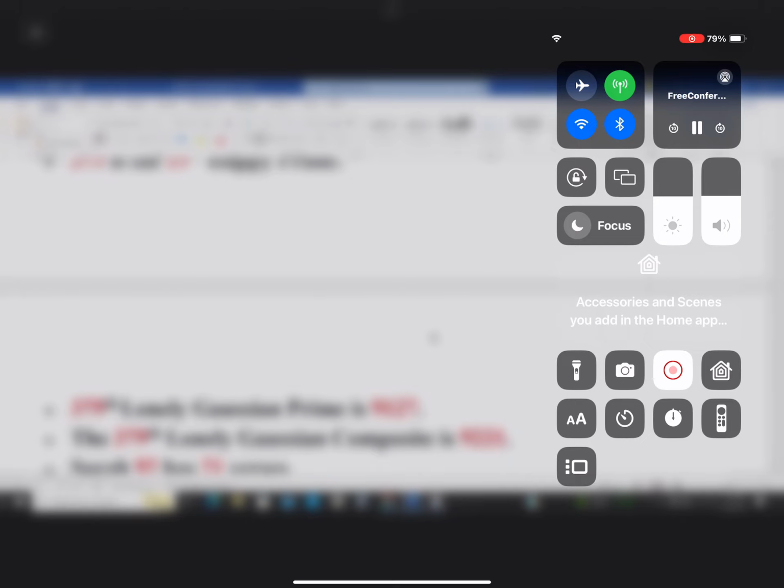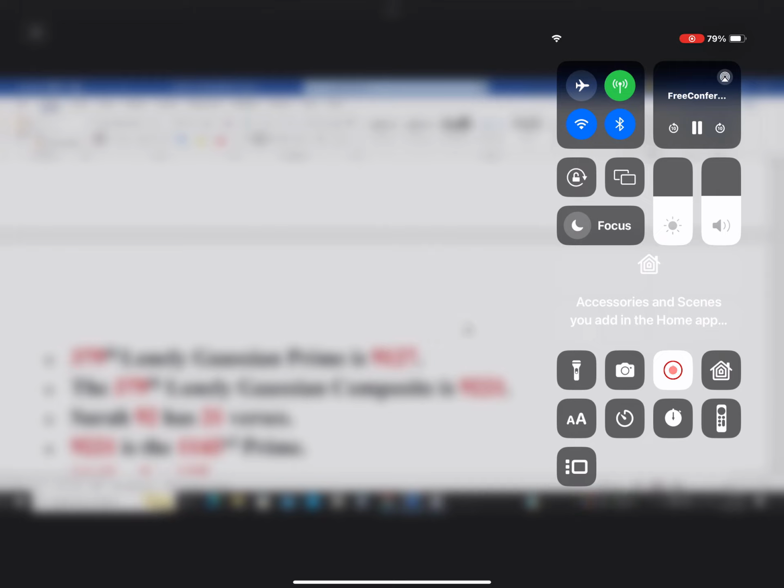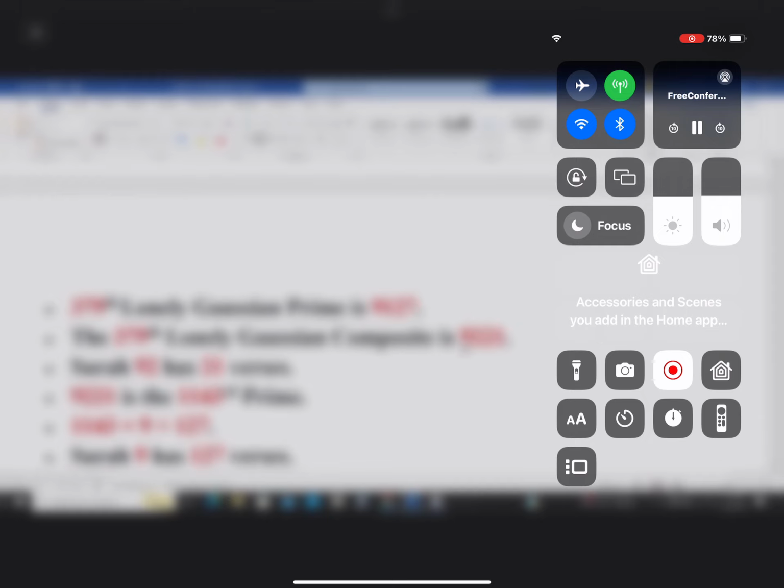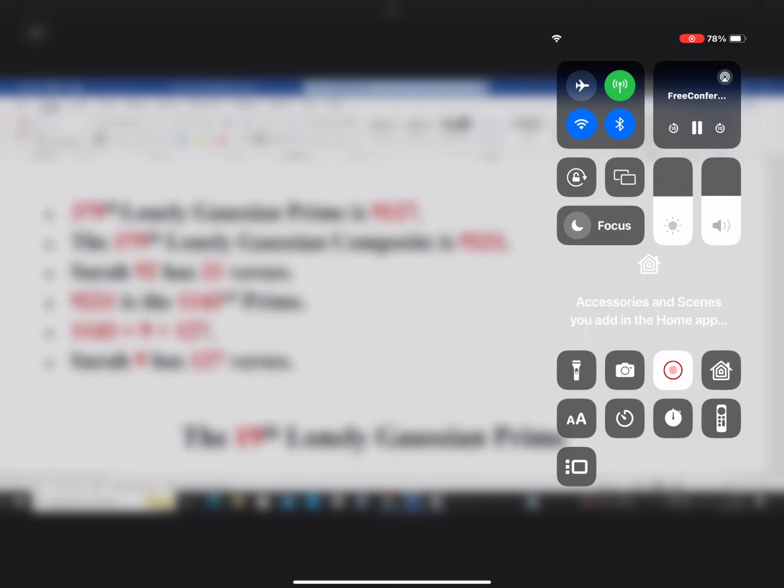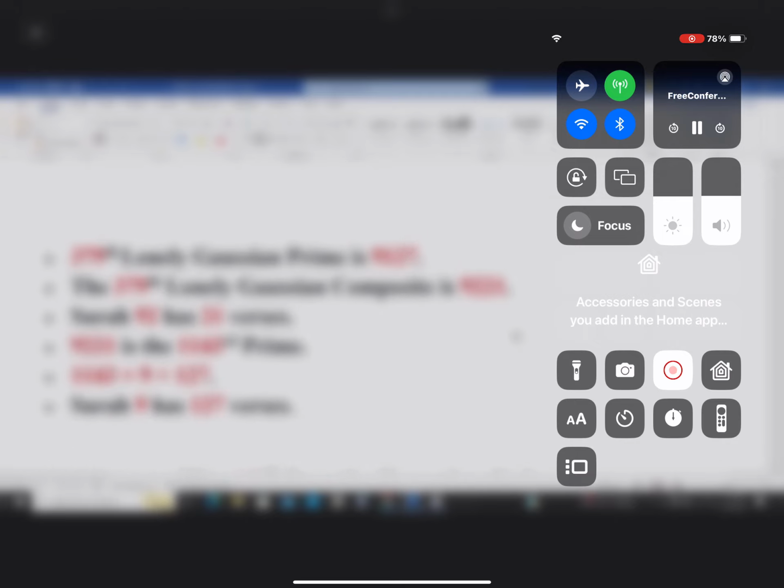Then also 379th lonely Gaussian composite happens to be 9221. And we immediately notice that chapter 92 has 21 verses. Okay? And so this chapter 92 that we're going to read in a couple of weeks, inshallah. This happens to be the 1143rd prime number, 9221. Okay, and 1143 is equal to 9 times 127. And again, chapter 9 has 127 verses.